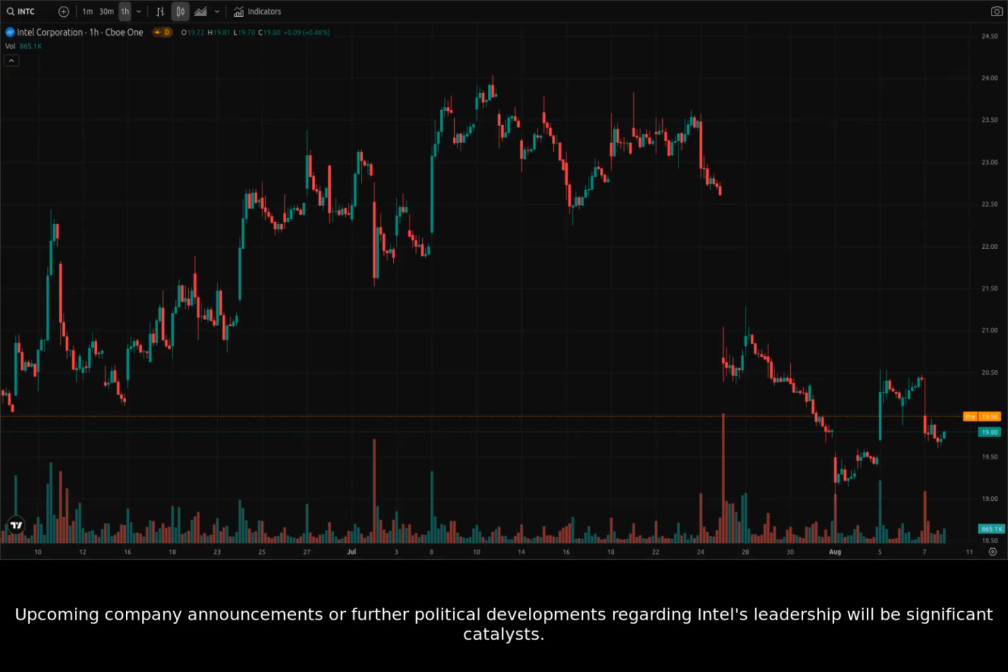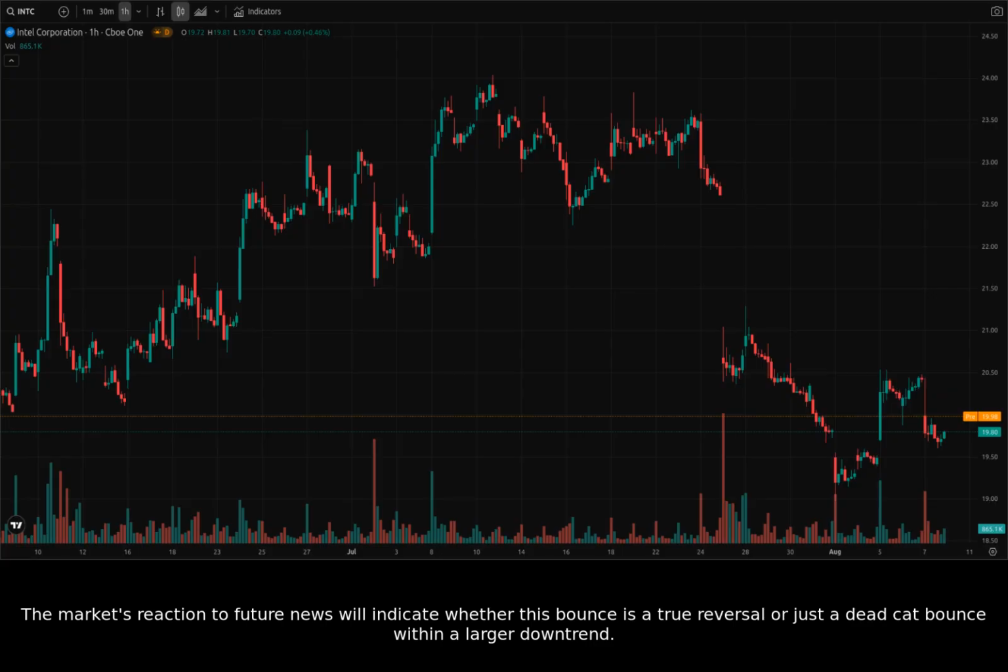Upcoming company announcements or further political developments regarding Intel's leadership will be significant catalysts. Keep an eye on the broader semiconductor industry performance, as industry trends often influence individual stocks like Intel. The market's reaction to future news will indicate whether this bounce is a true reversal or just a dead cat bounce within a larger downtrend.